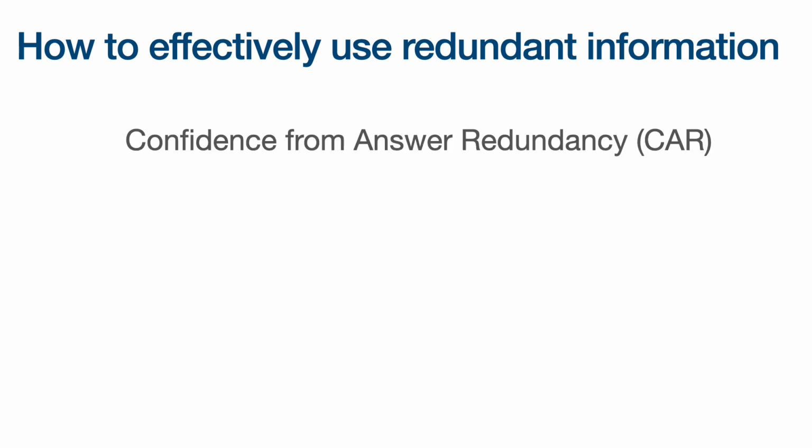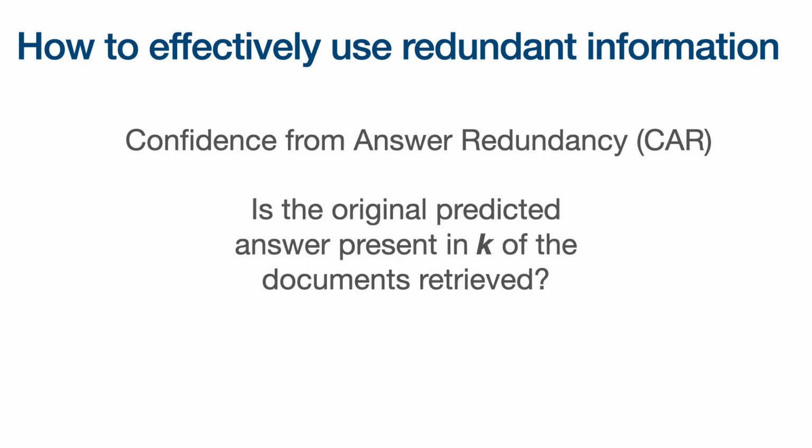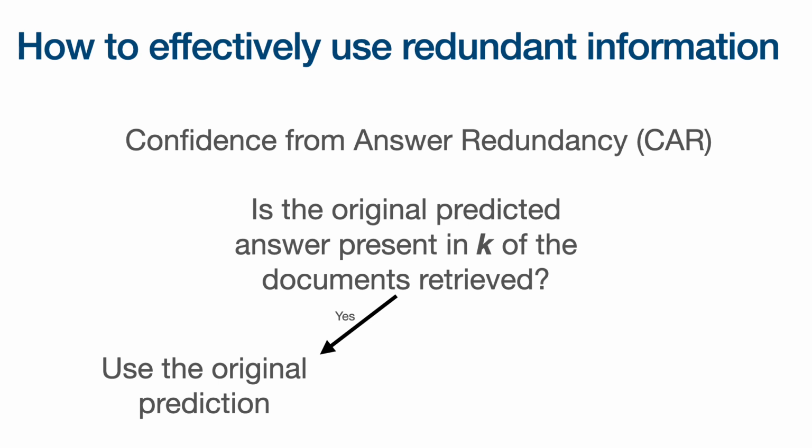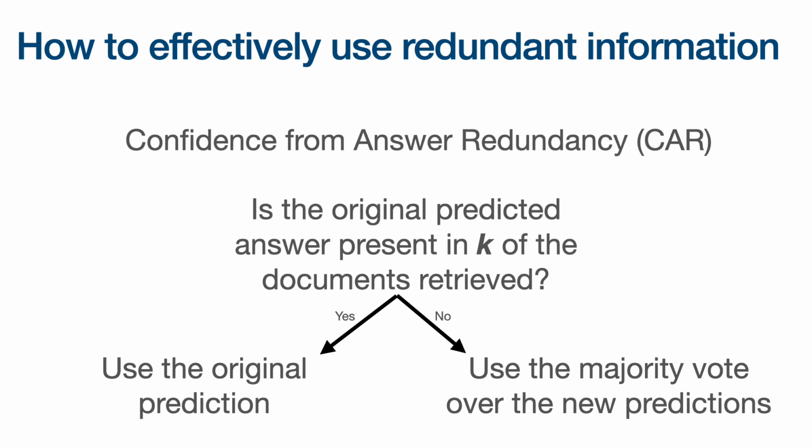We do this with what we call confidence from answer redundancy, or CAR. And this works in a very simple manner. Is the original predicted answer present in K of the documents retrieved? If that is true, we use the original prediction because we're confident given the answer redundancy. If not, we use a majority vote over the new predictions, excluding the original.